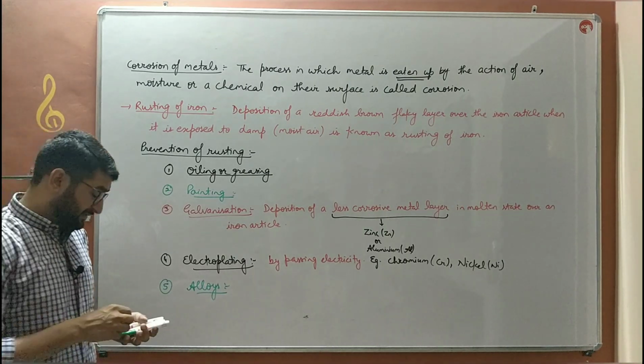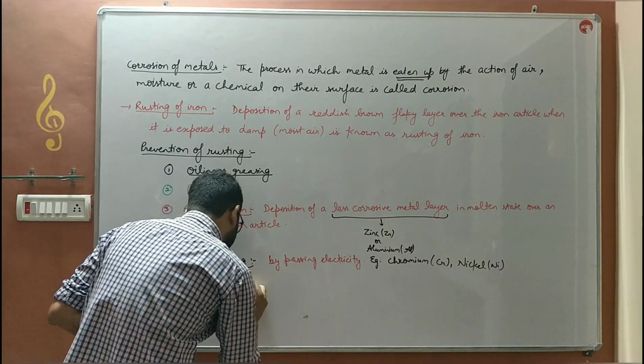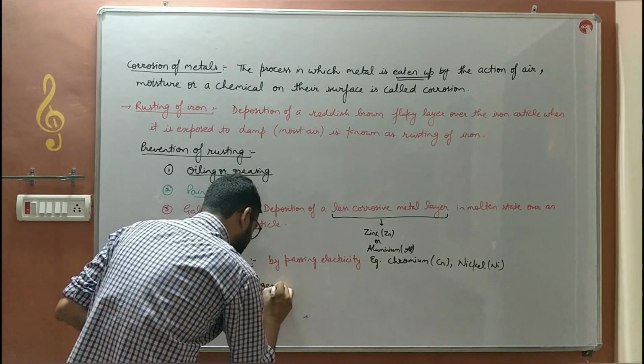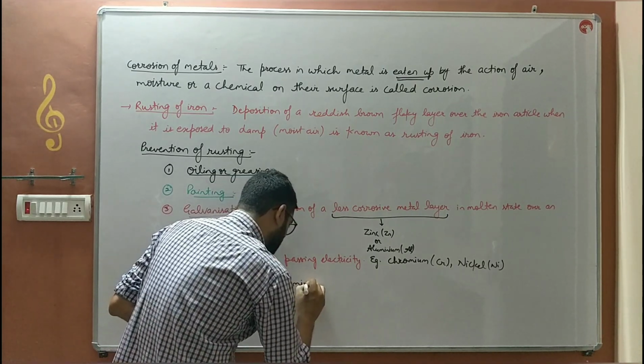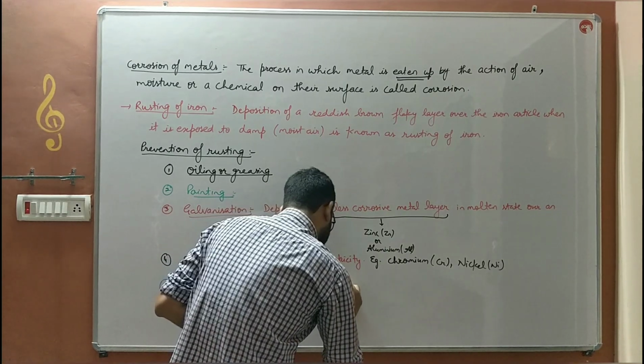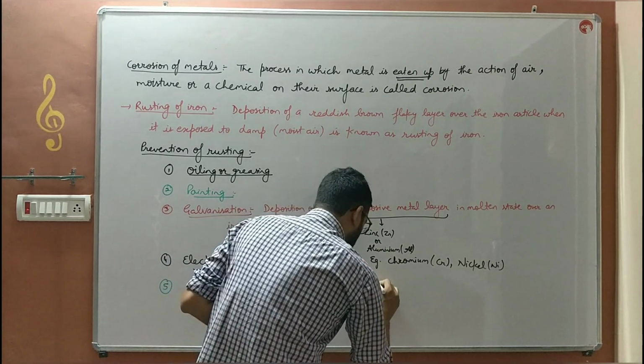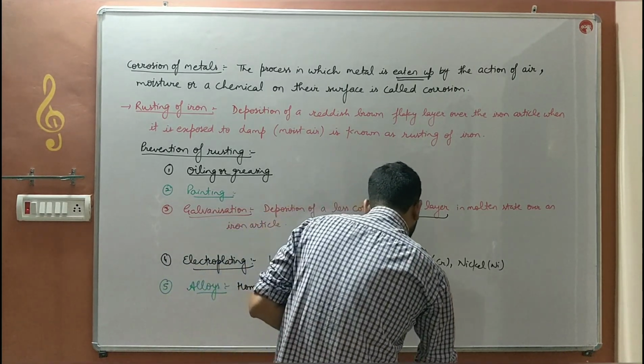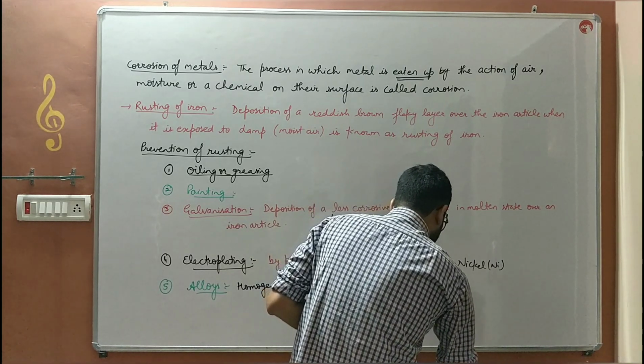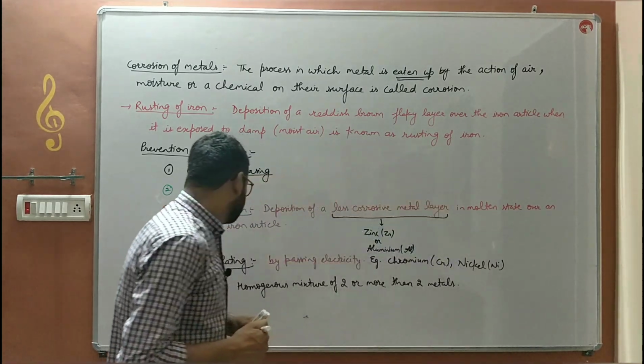What are alloys? Homogeneous mixtures of two or more than two metals are known as alloys.